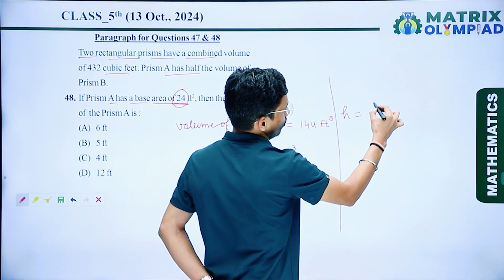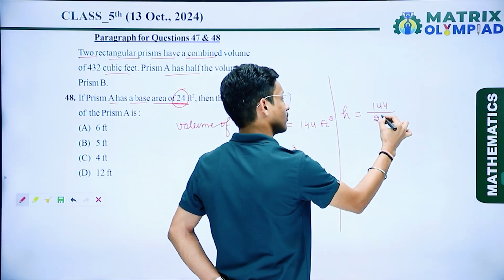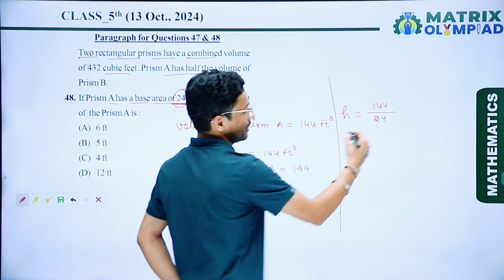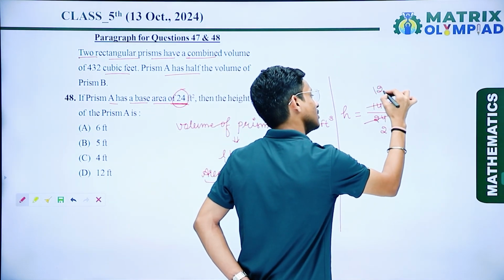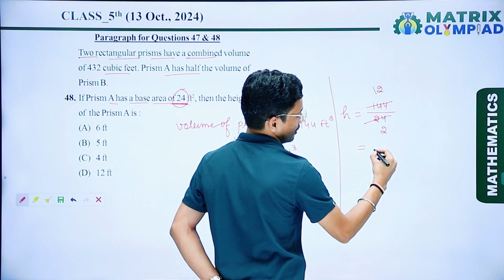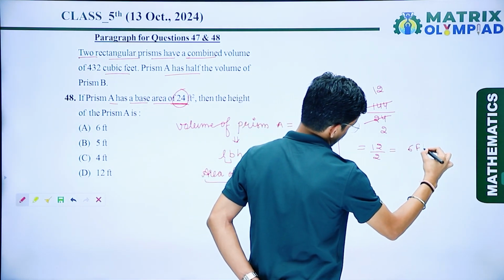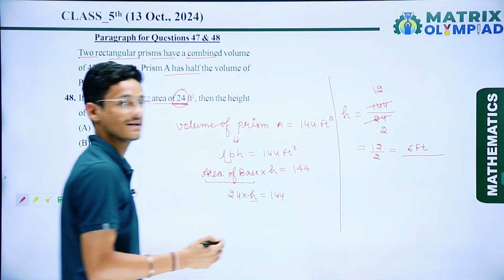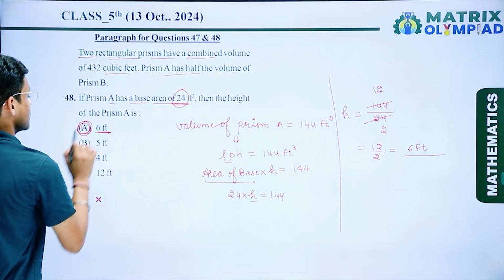Height is equal to 144 divided by 24, which is 6 feet. So option number A is the correct answer, that is 6 feet.